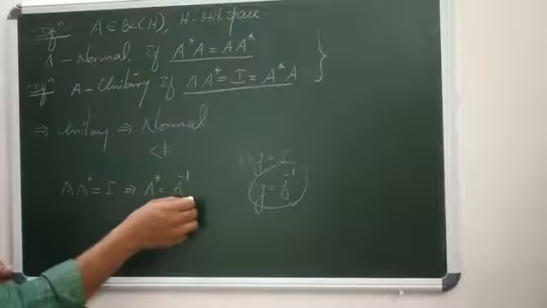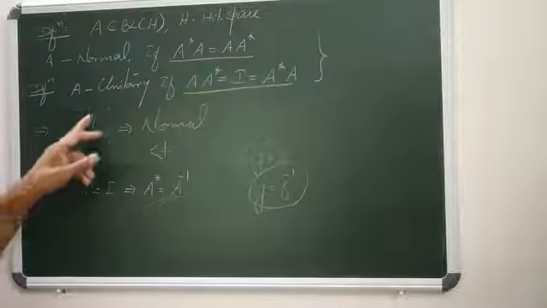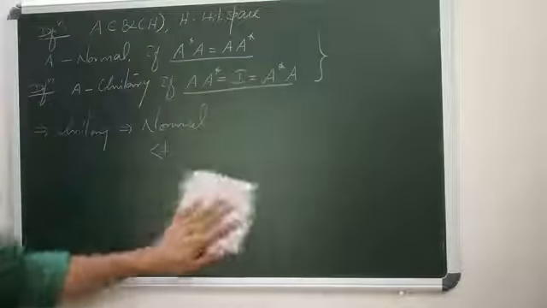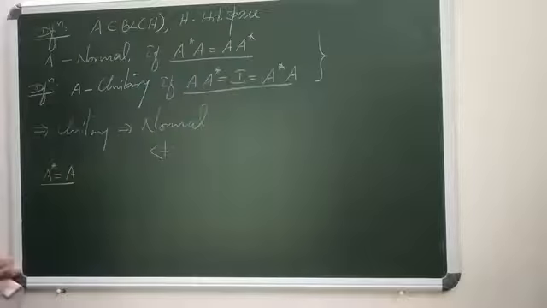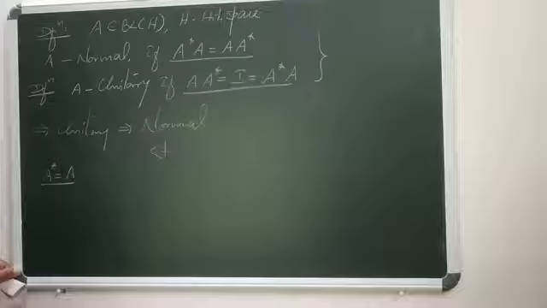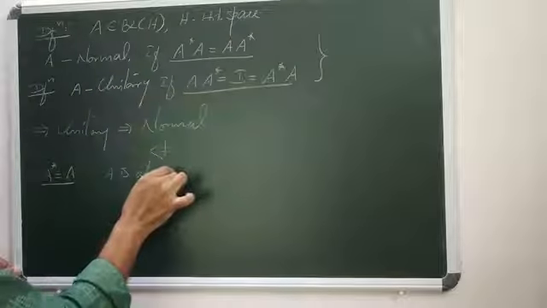This is an important idea. If A is a unitary operator, then A star equals A inverse. So if A is unitary, then A should be normal. If A is self-adjoint, then A is also normal. Why? Suppose A is self-adjoint. A is self-adjoint means A star equals A. Then if A is unitary, surely A is normal. If A is self-adjoint, A is also a normal operator.